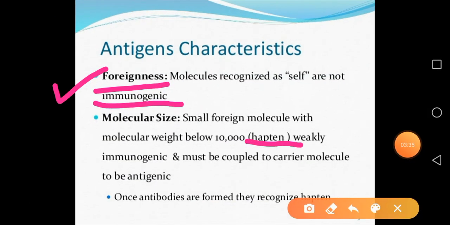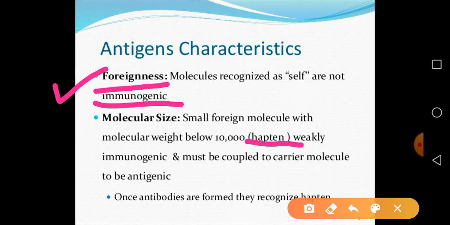See here, this is the hapten. Hapten means a molecule having a molecular weight less than 10,000. A hapten is a weakly immunogenic molecule, and it needs a carrier to stimulate the immune response. So molecular size is again an important characteristic of the antigen.